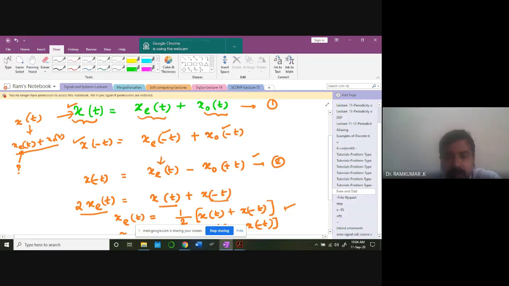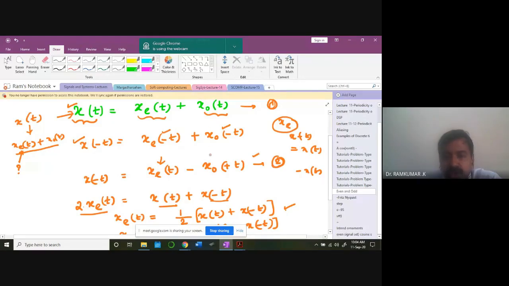Now I know that xe of t is an even signal. If it is an even signal, x of minus t is equal to what? x of t. You agree? Therefore, xe of minus t is nothing but xe of t. And if it is an odd signal, xo of minus t is nothing but minus xo of t. That's important. Now I got two equations, equation 2 and equation 1.